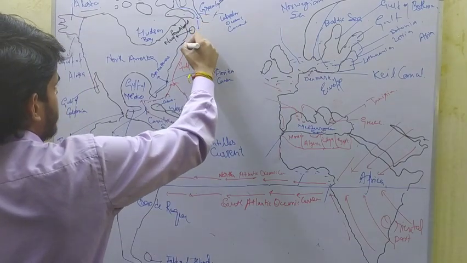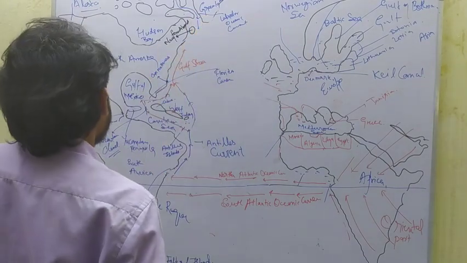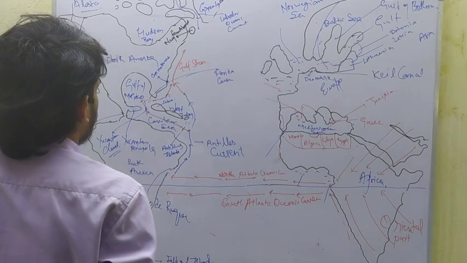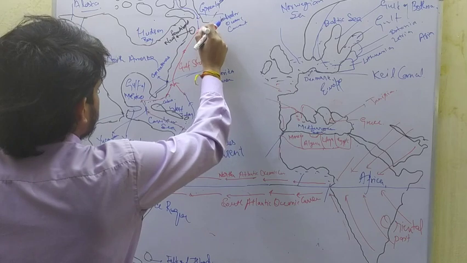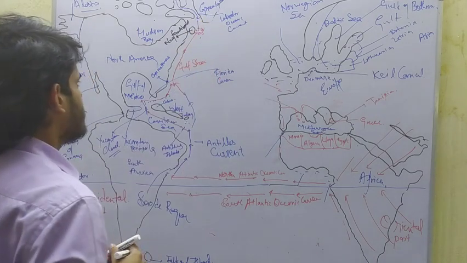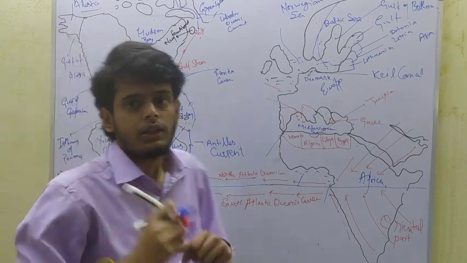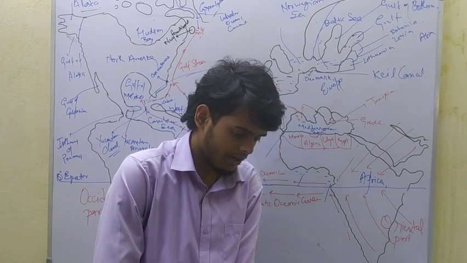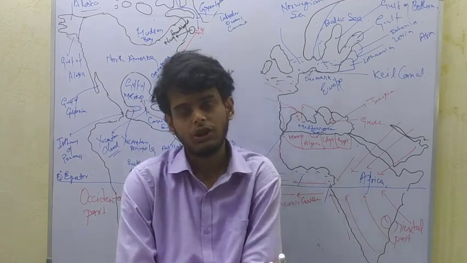And the Gulf Stream and Labrador Current meet near Newfoundland, and here a huge amount of fog is produced, because of which sun rays are not able to penetrate through the fog and reach the oceanic surface.